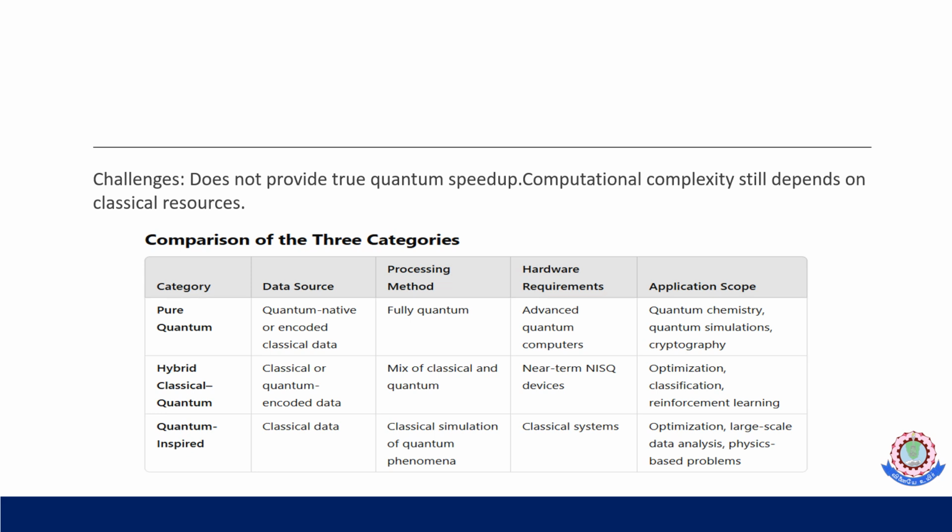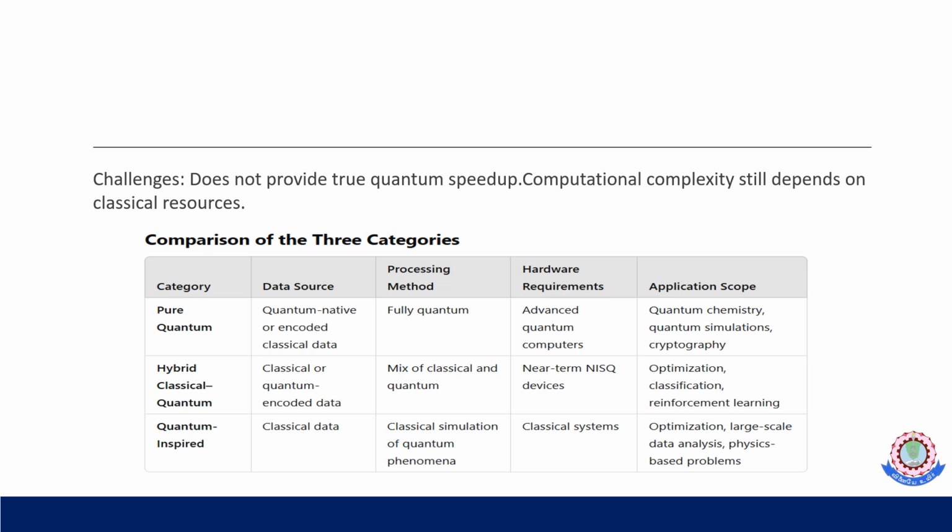So here we have added a comparison of the three approaches: pure quantum, hybrid classical-quantum, and quantum-inspired. We can see different features when compared by hardware requirement, scope, processing methods and data source. As per the discussion, pure quantum fully needs advanced quantum computers, hybrid classical-quantum requires NISQ devices, and quantum-inspired requires classical systems.